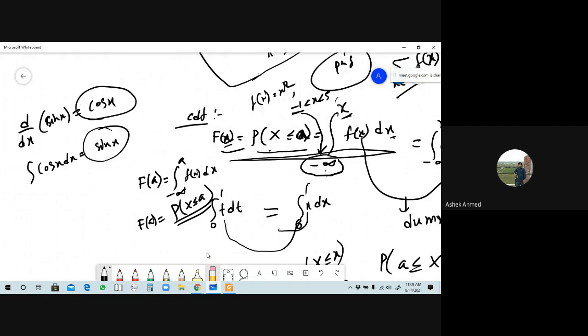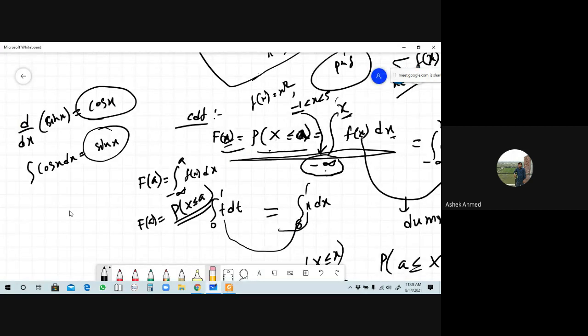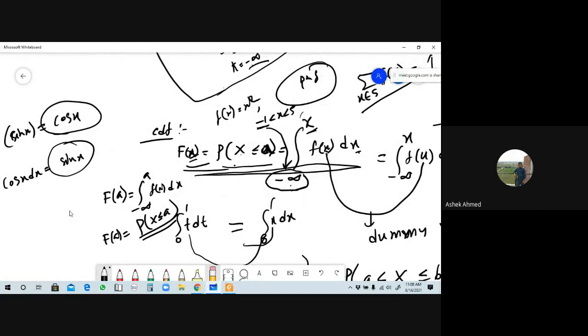Okay, so we can say that integration and differentiation are the opposite of each other. From here, if we integrate, we know the value of capital F of x. Can you say what the function will be if you indicate this?